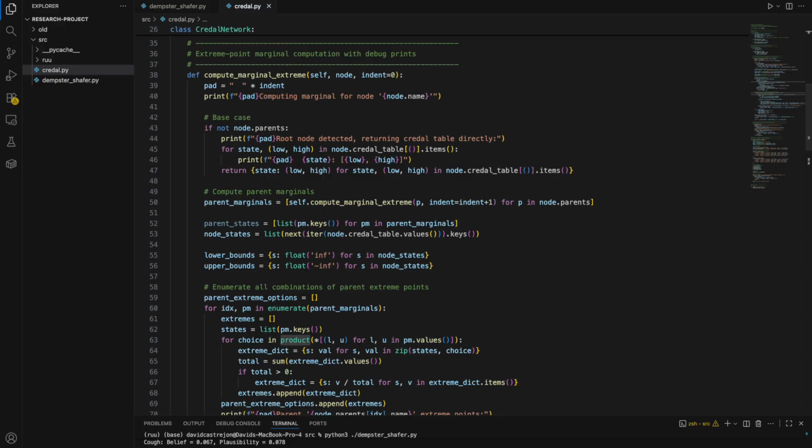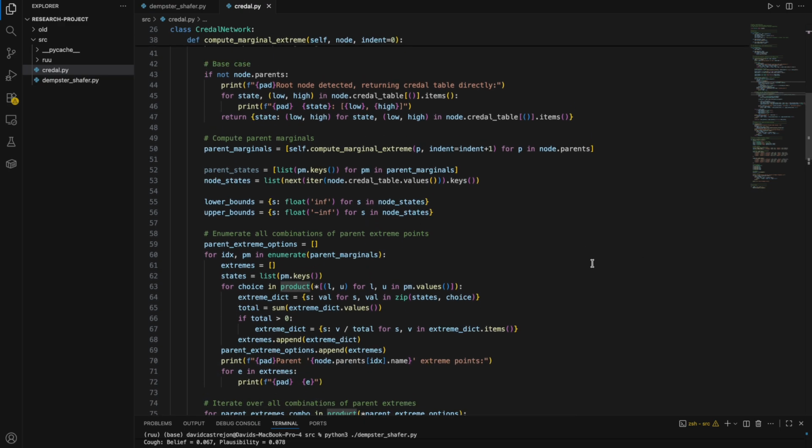This is also cited from Kozman's 2000 paper. For propagating through all these extreme combinations, the algorithm is able to find the smallest and largest possible probability for each child node. This guarantees that the resulting intervals are mathematically correct, and that they show all plausible distributions. This is done in a recursive implementation, so it handles the root nodes, and since the marginal intervals are just their defined ranges, it computes each child node by scaling conditional intervals according to the parent extreme probabilities.